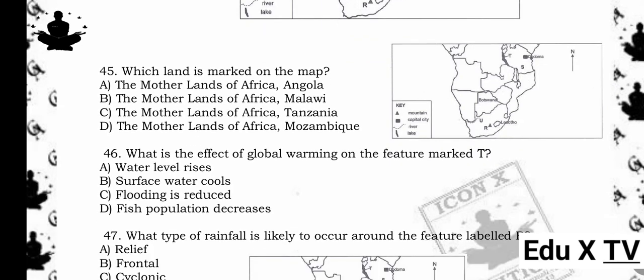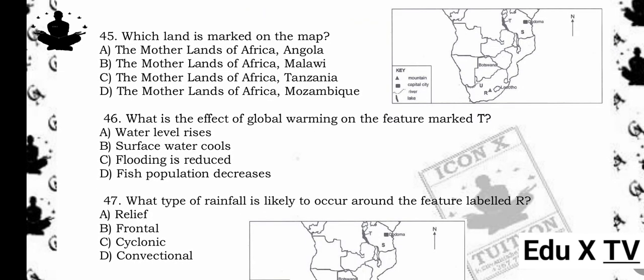Use the map of Southern Africa below to answer questions 45 to 49. 45. Which land is marked on the map? A. The motherlands of Africa, Angola. B. The motherlands of Africa, Malawi. C. The motherlands of Africa, Tanzania. D. The motherlands of Africa, Mozambique. The answer is D. The motherlands of Africa, Mozambique. Reason being, the land marked on the map corresponds to the motherlands of Africa, Mozambique in southern Africa.